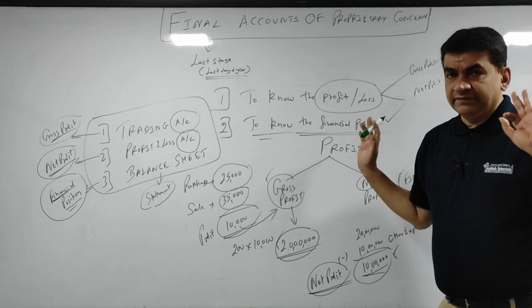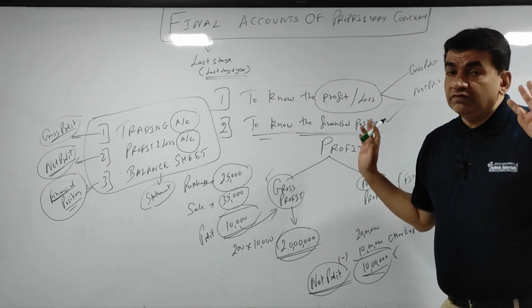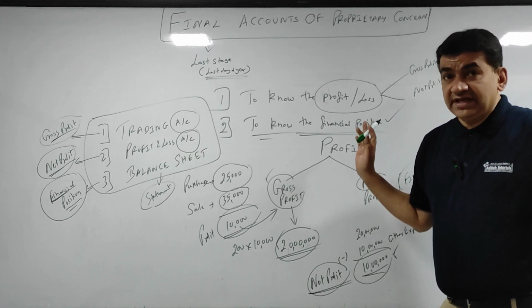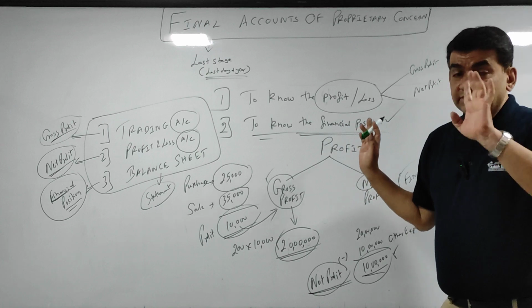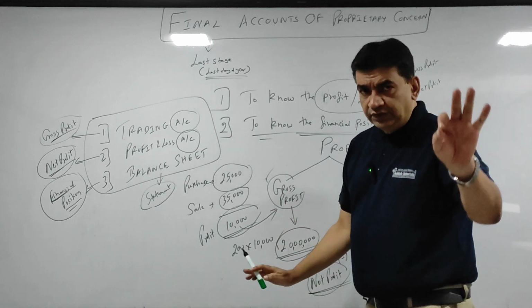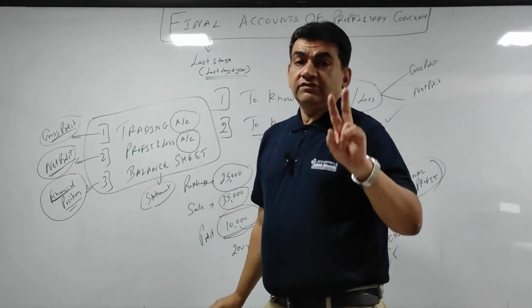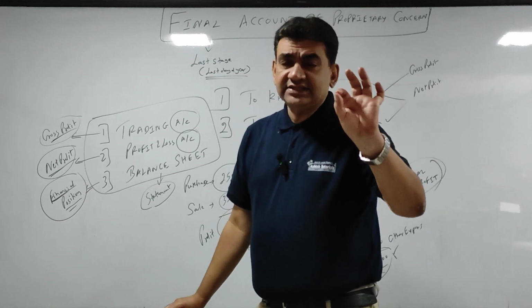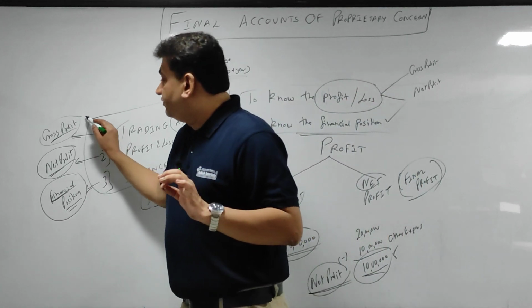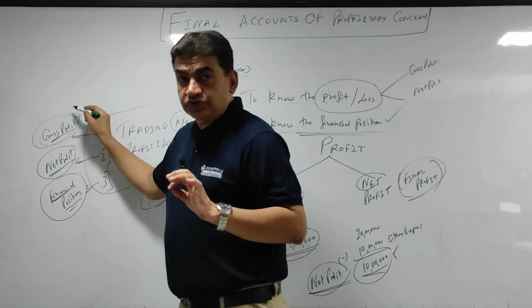Now listen, what I am going to do for the next 3 days before I come to the main sums from the fourth lecture. Today in this session, we will be doing two basic sums where we will just find out gross profit.